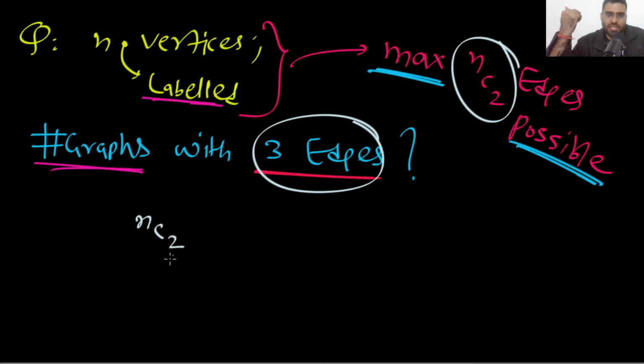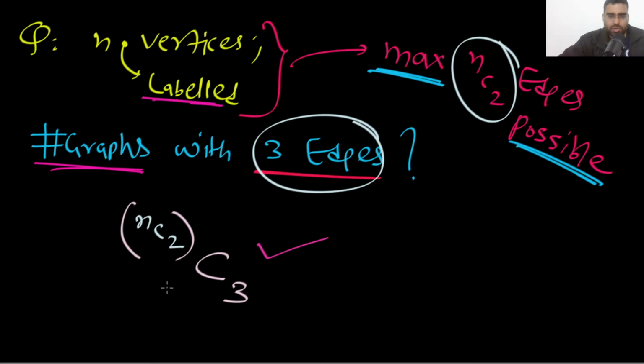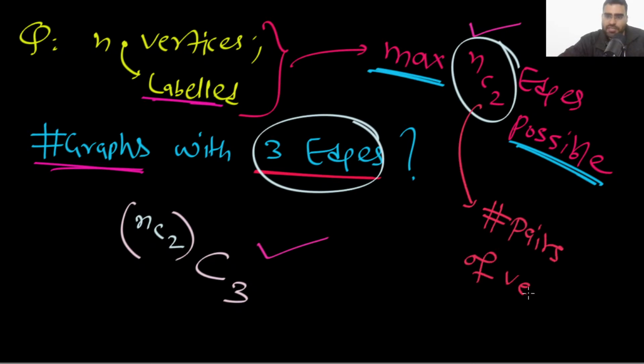From this nC2, I need to select 3 edges. The answer will be this. These are the number of pairs of vertices. These many pairs of vertices are possible.